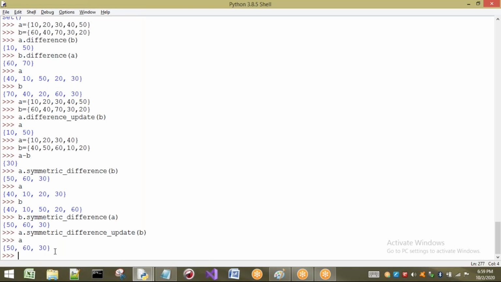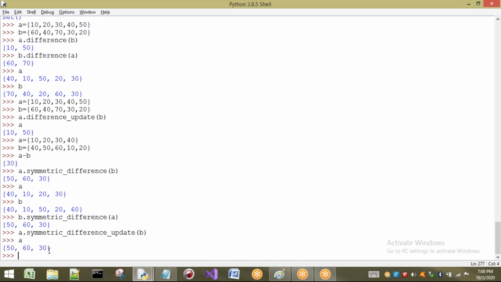The result is going to be stored in A now. The only difference between symmetric difference and symmetric difference update is that the operation is the same, but the output is going to be updated in A here. It is not updated here. If it were updated, the output should not be this one. So if you see here, A is going to be modified with the new set. That new set is nothing but the symmetric difference between A and B.